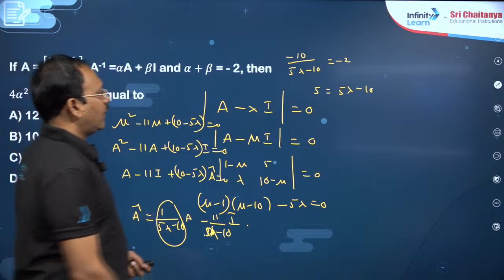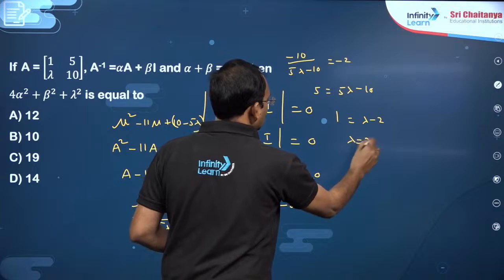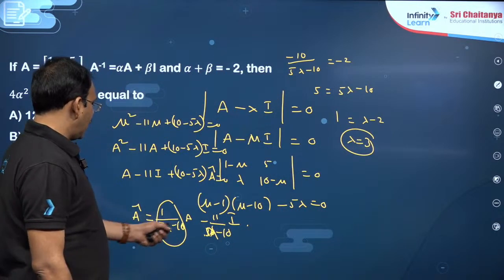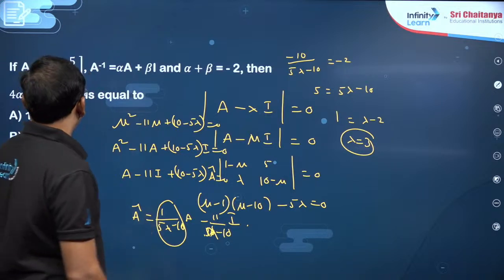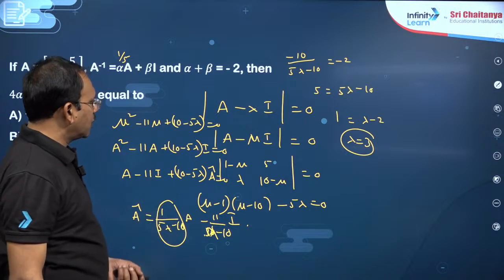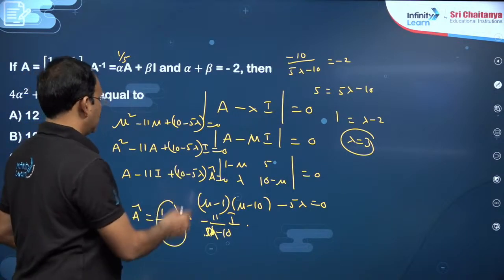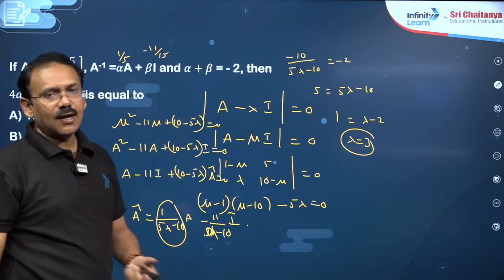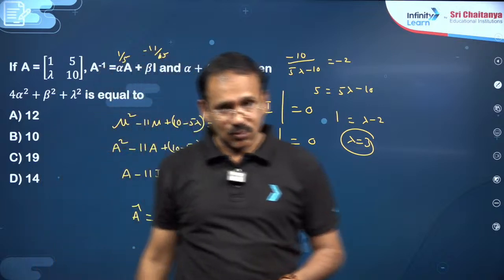So you can cancel 5, 1 is equal to lambda minus 2, lambda is equal to 3, my dear friends. Once you know lambda is 3, 15 minus 10, which is 5, so alpha is 1 by 5, and beta you can substitute as minus 11 by 5, you will get the answer. Okay, dear students, so that is another method to solve this question.